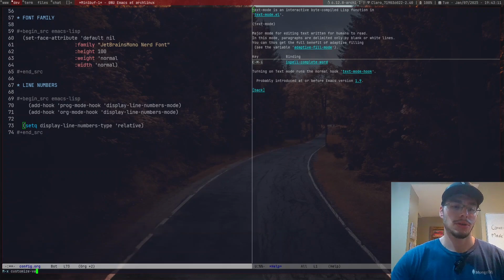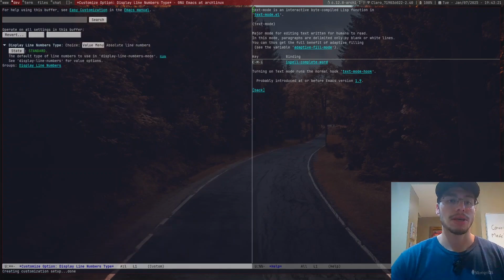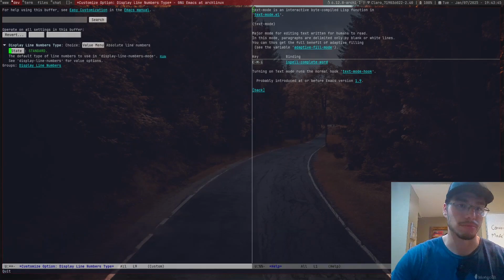customize variable, right? The customized variable is display line numbers type. As you can see here, we have the display line numbers type that I can actually change in the custom thing. There is a value menu, absolute line numbers, and there's a standard that we can actually use. We have standard, add a comment, operation on display line numbers type, add a comment, show, save, no. I want to see the value menu.